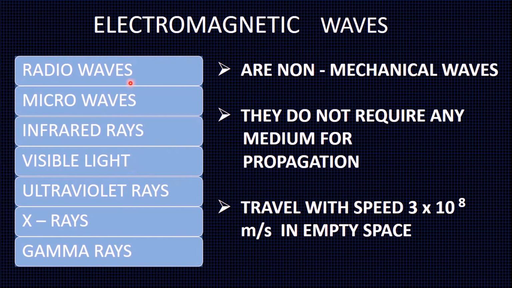Like light, the other electromagnetic waves are also non-mechanical. They also do not require any medium for propagation. They can travel in vacuum. In vacuum or empty space, they travel with the speed of light. That is, they travel with speed 3 times 10 raised to the power of 8 meters per second. That is, in 1 second, it travels 3 times 10 raised to the power of 8 meters.